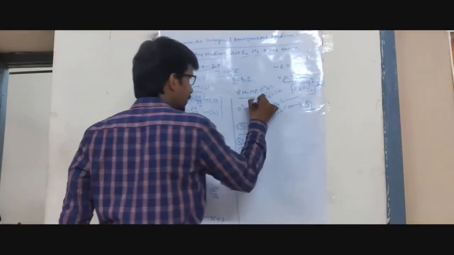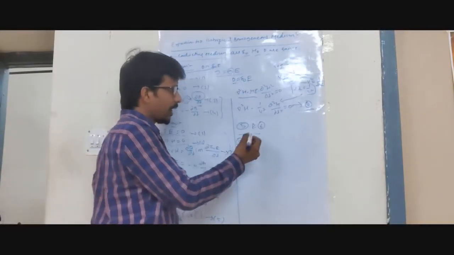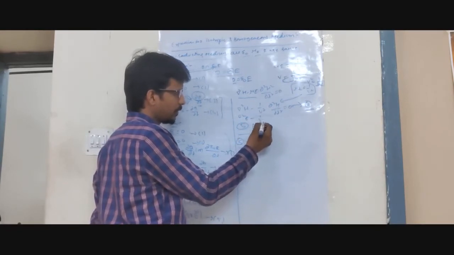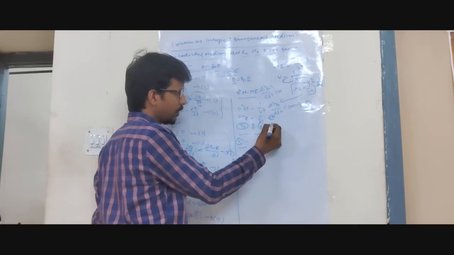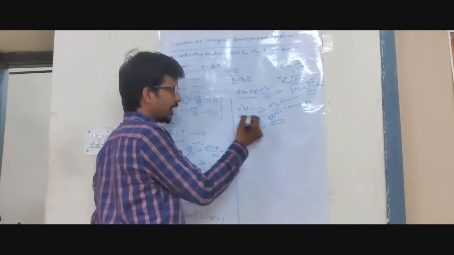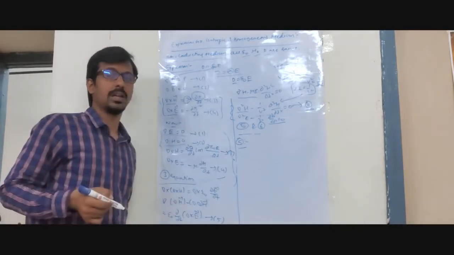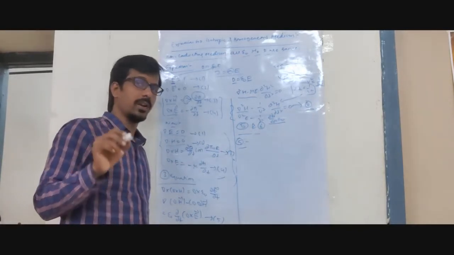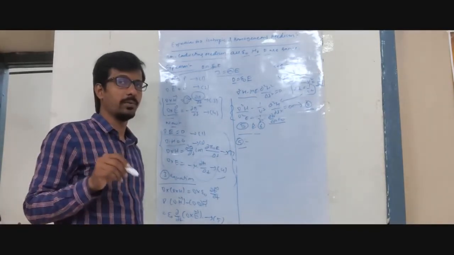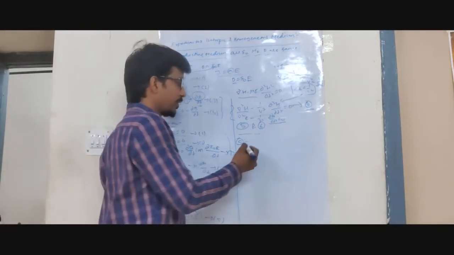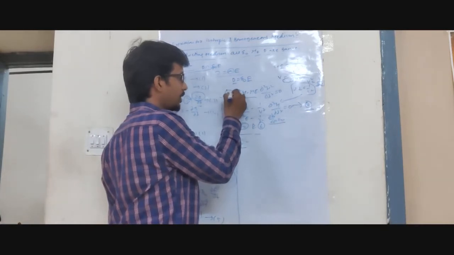In the fifth equation we use the change of electric field. Similarly, we will get del cross E is equal to minus 1 by v square, partial derivative of E with respect to t square. So for the electric field and for the magnetic field, both these equations use the homogeneous isotropic medium, where the velocity of light will remain 3 into 10 power 8 for the unbounded isotropic homogeneous medium. So the fifth equation and sixth equation.